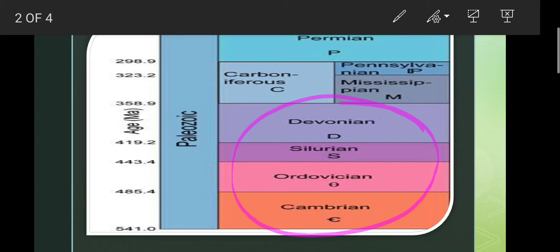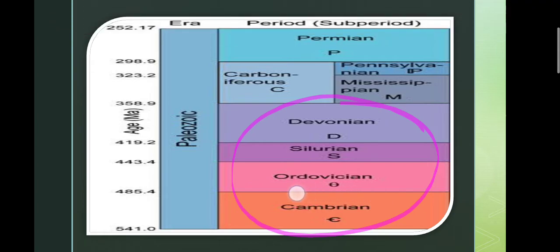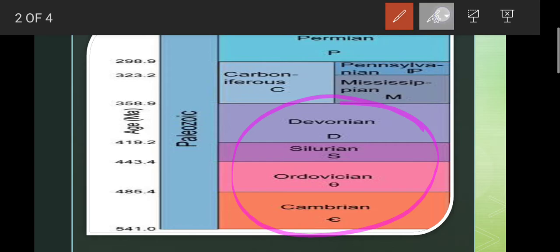At the end of the Paleozoic era, the largest mass extinction took place, wiping out most of the species of plants and animals on earth. Before this era, for around 30 million years, life had not emerged, and later on, during the Cambrian era, some life started and it evolved.